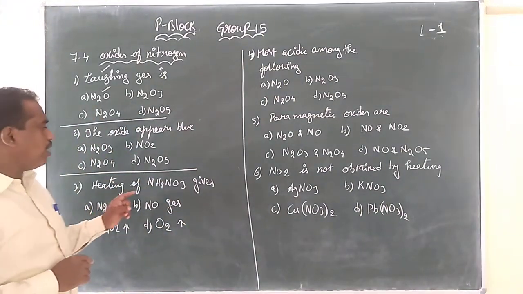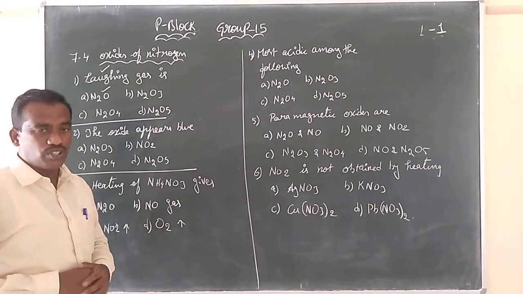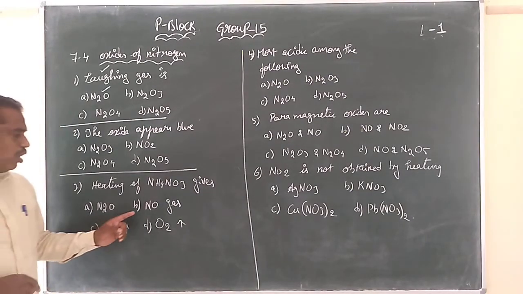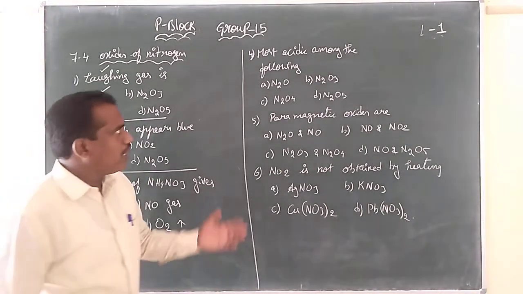Then heating of NH4NO3 gives what? See the balanced equations and get the answer from this. Option A N2O, option B NO, option C NO2 and option D O2.